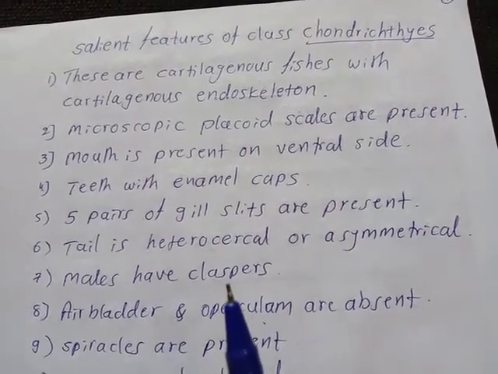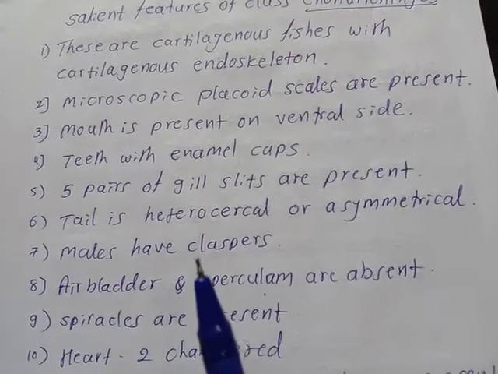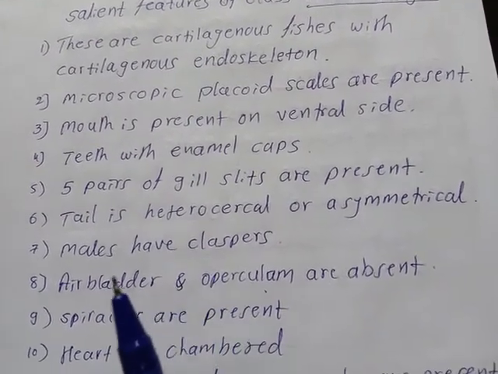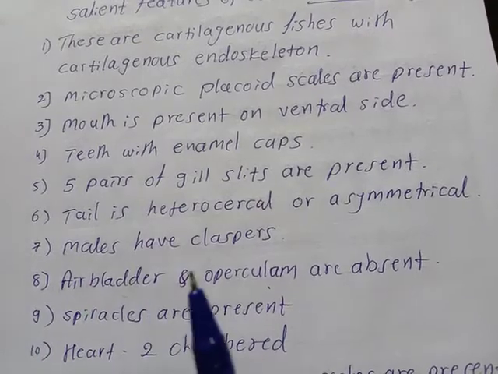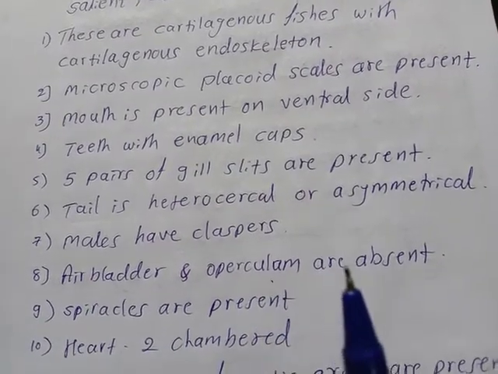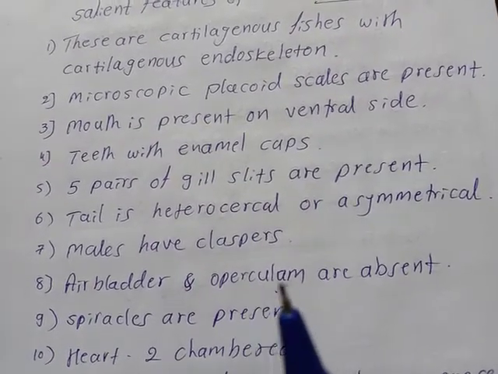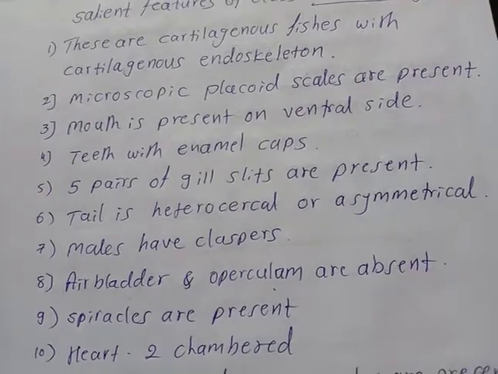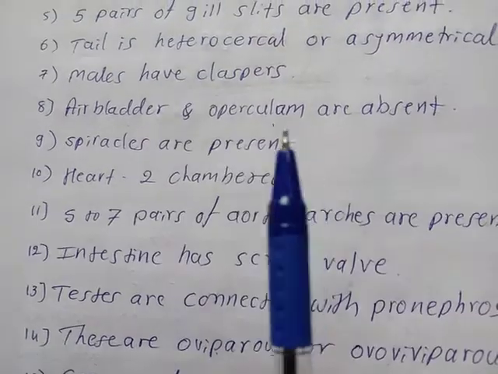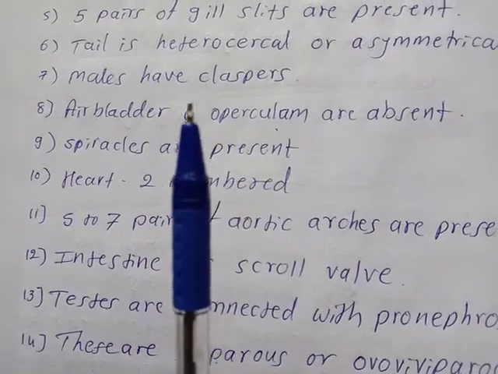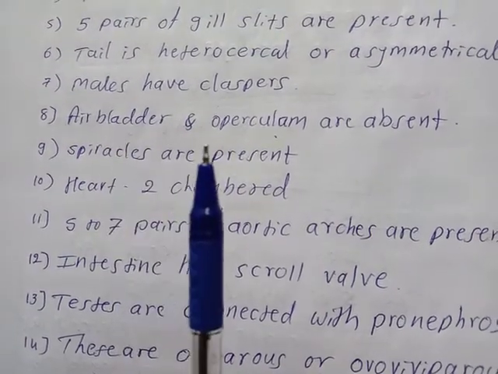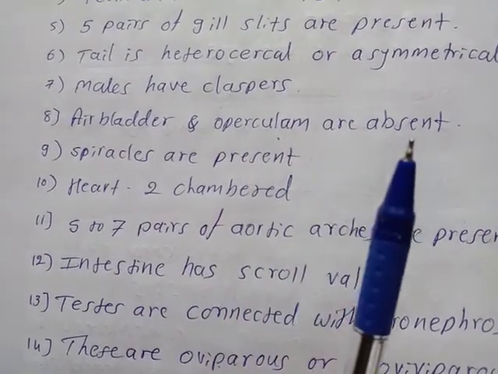Males have claspers, that is, these are useful for the copulation, it is for mating purpose. Air bladder and operculum are absent.